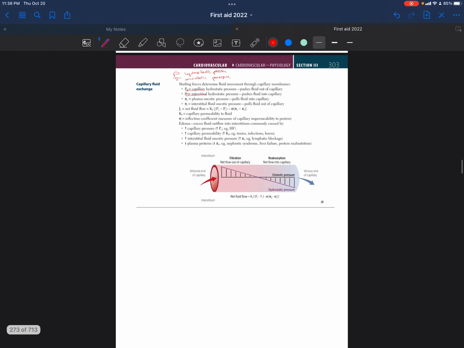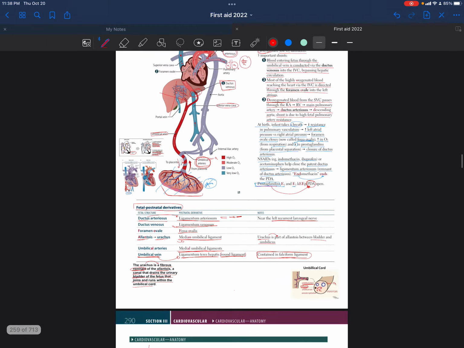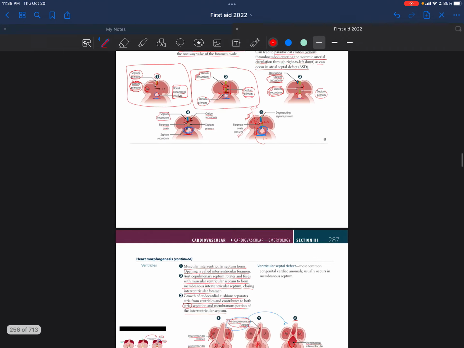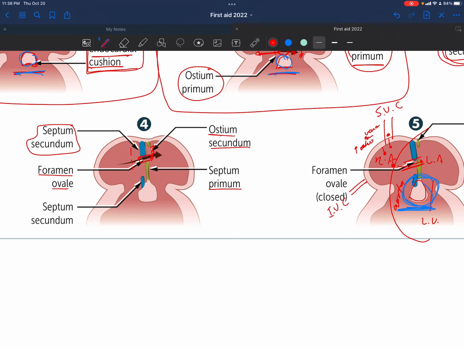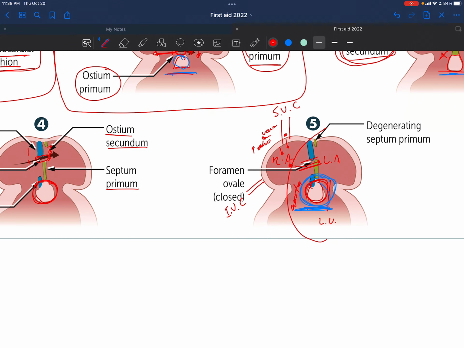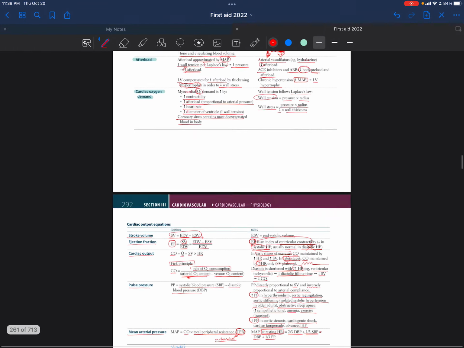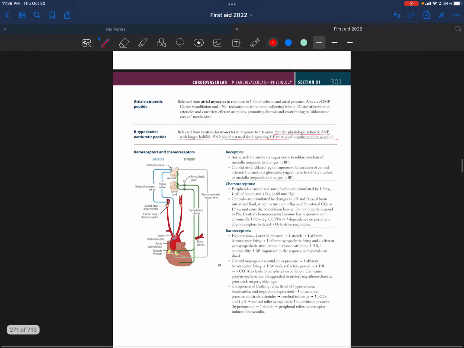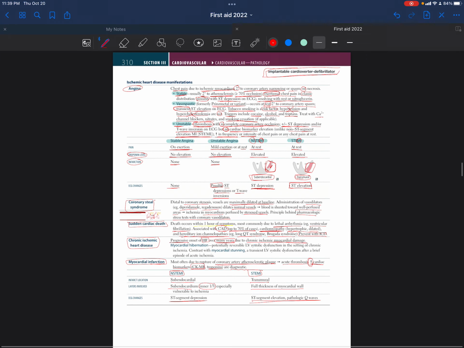So we already talked about this in embryology. If you go back, this one that is circled in red is the endocardial cushion, and it keeps developing over time. This is the structure that contributes to the creation of the atrioventricular septum. So it basically creates the septum between the two atria and the two ventricles.